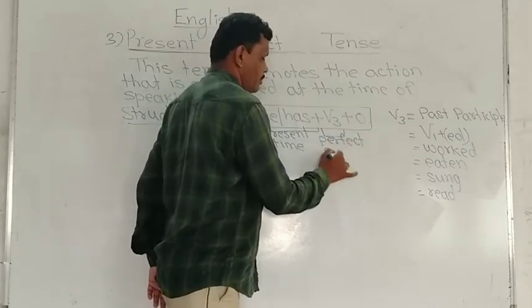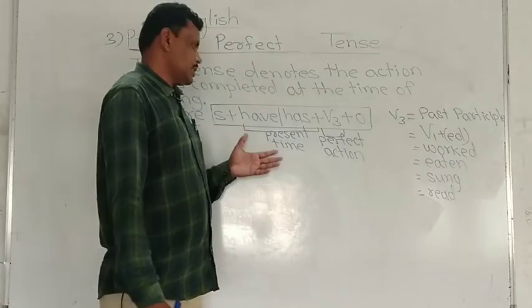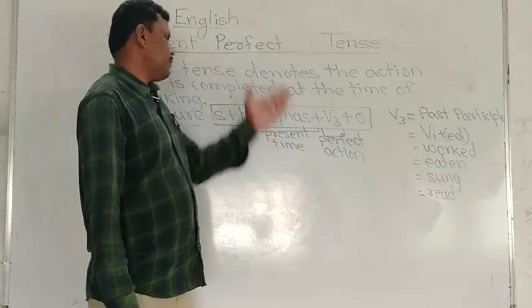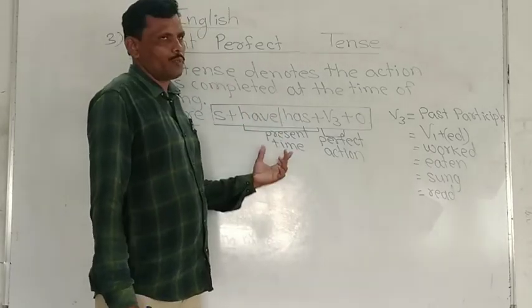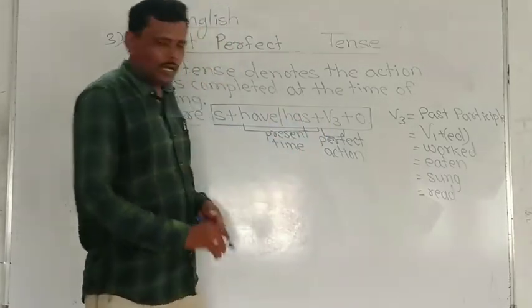V3 shows perfect action. So for that reason this structure has been given the name present perfect tense, because have/has shows present time and V3 shows perfect action.